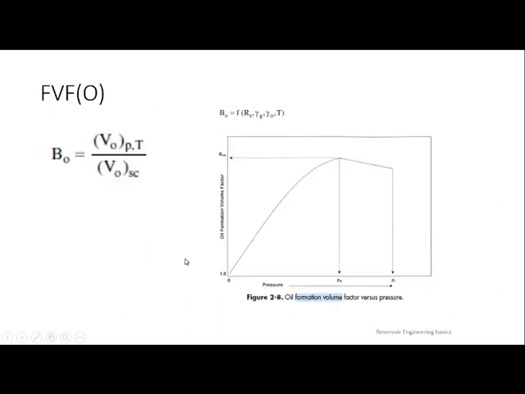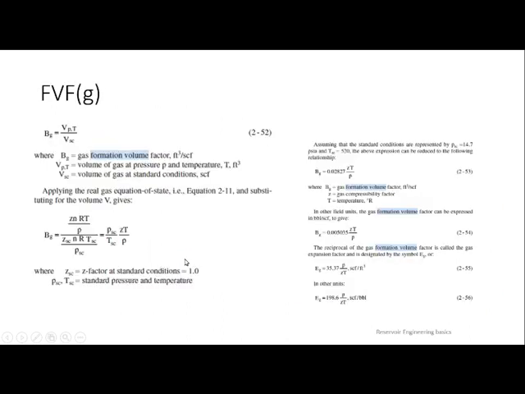Formation volume factor of gas. The formula was already known: the volume of gas at reservoir conditions to the volume of gas at surface conditions. PT represents reservoir conditions, where the pressure and temperature are high, and SC represents surface conditions.